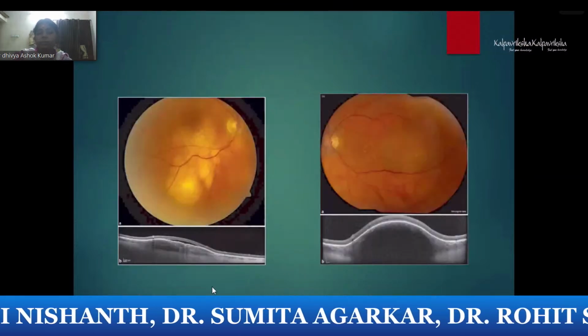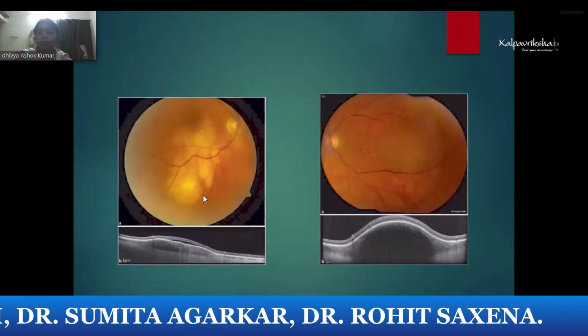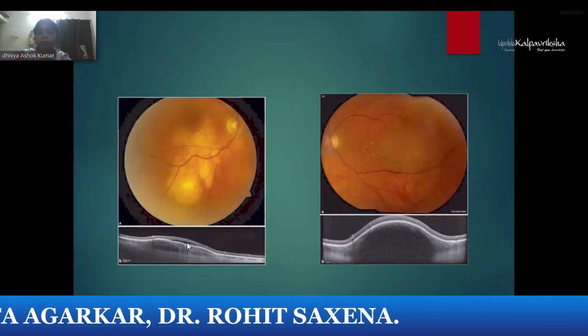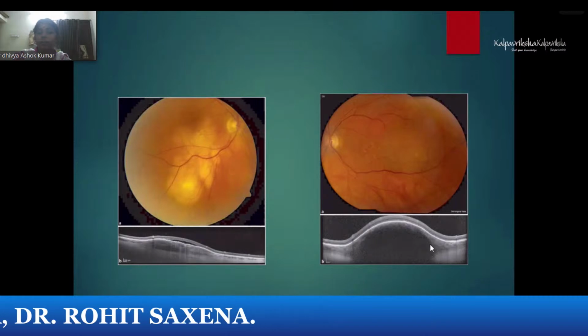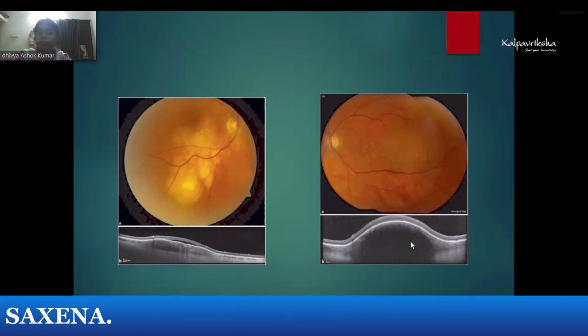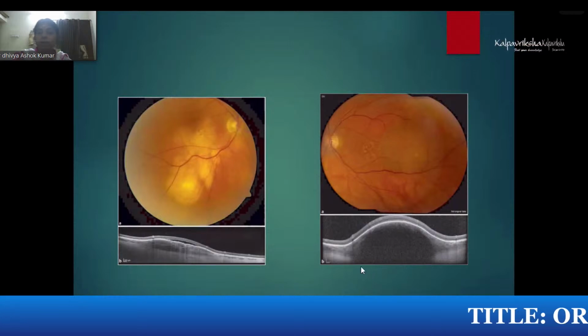So you can see here the OCT of the posterior mass lesion. You can see the retinal fluid here. There is elevation in the choroid. So you can see the mass lesion at the choroidal level. So metastasis, and here it is the mass lesion.